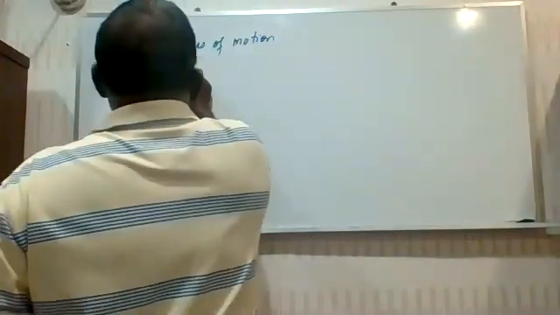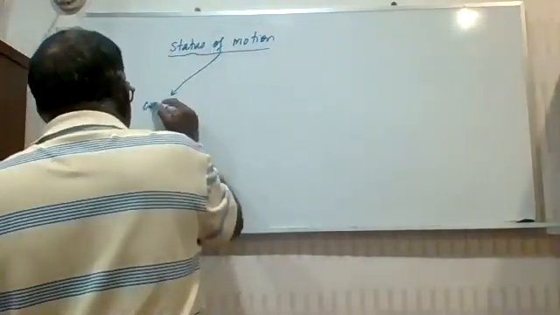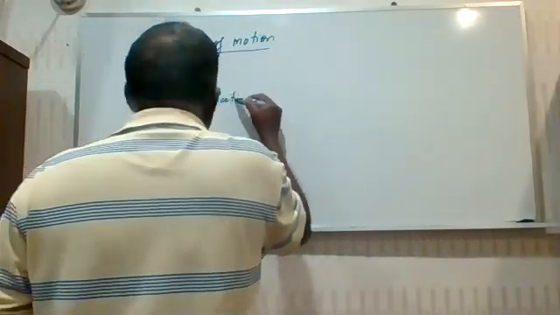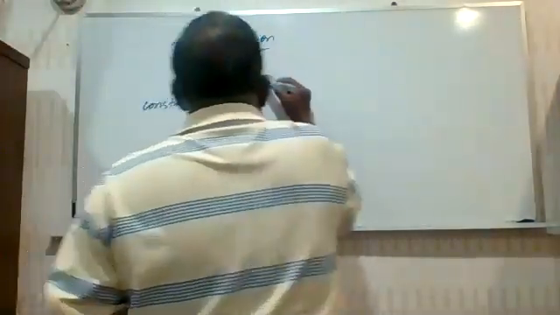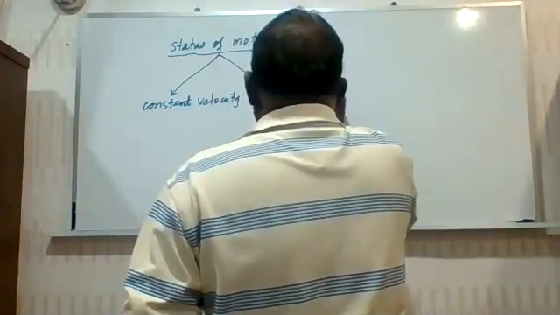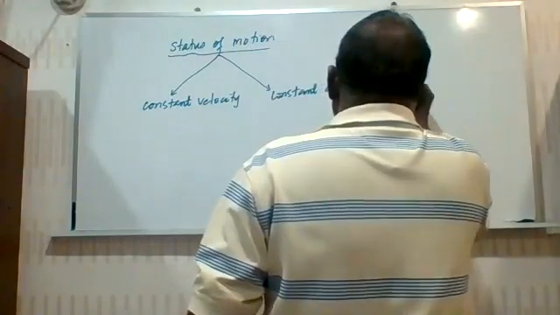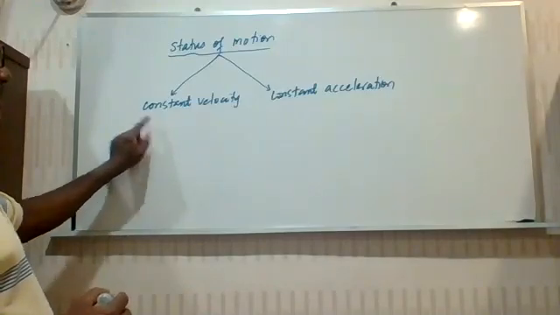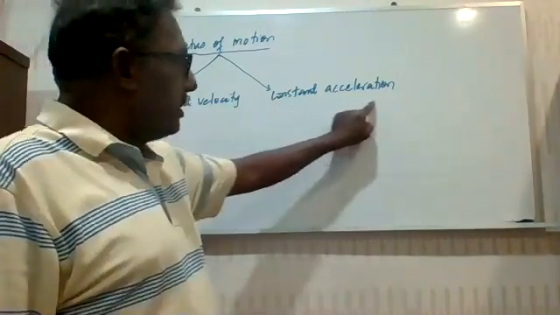Normally at your level, the status of a motion can be described as: is the object moving at constant velocity? That's the number one concept. Then the second one is: is it moving at constant acceleration? Of course, it can't do both at the same time. It's either one. So the status of motion of an object could be that it's moving at constant velocity, or it could be moving at constant acceleration.